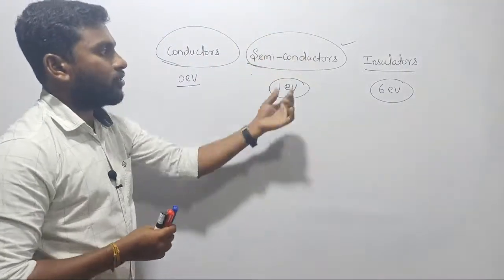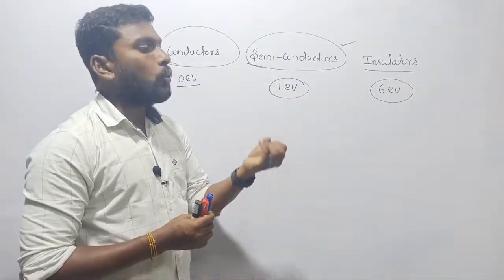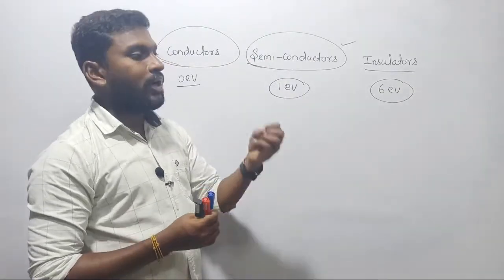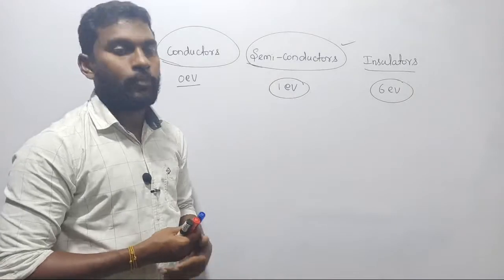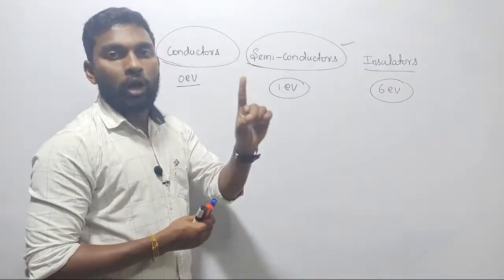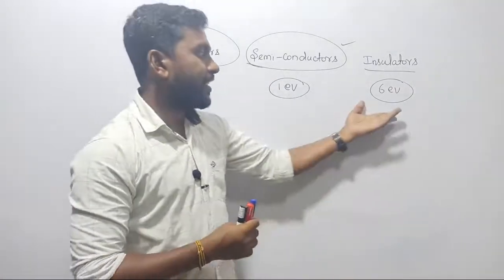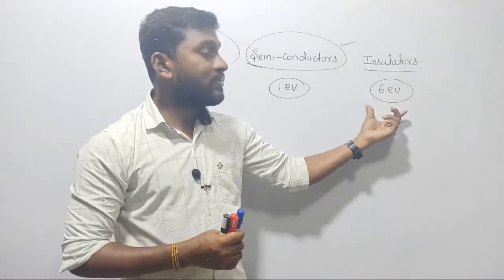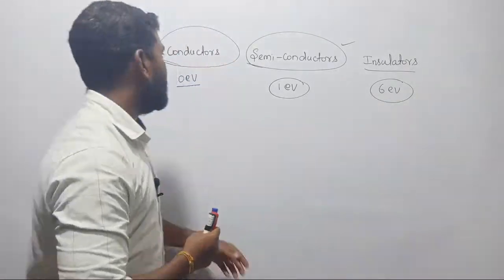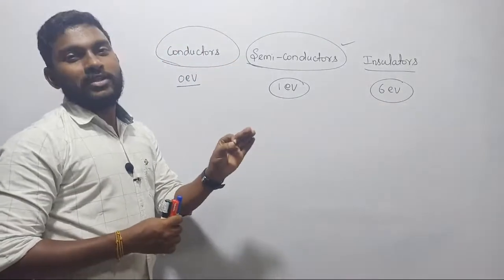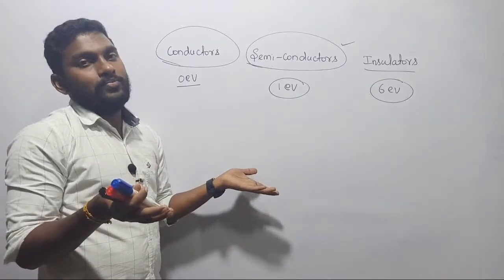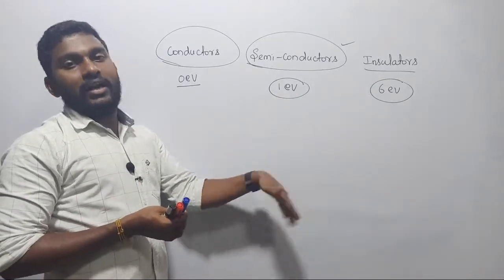Now coming back to the conclusion: in a semiconductor, to make free electrons move from one point to another point, I need at least 1 electron volt, right? Whereas in the case of an insulator, it should be 6 electron volt. And in conductors, free electrons are already readily available. Whereas here we are creating the electrons.